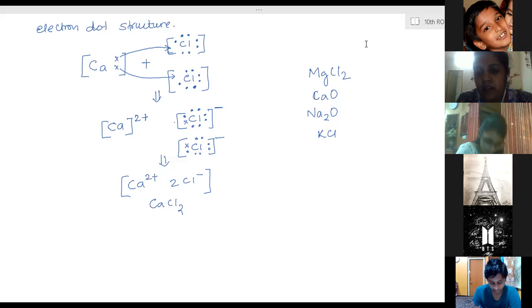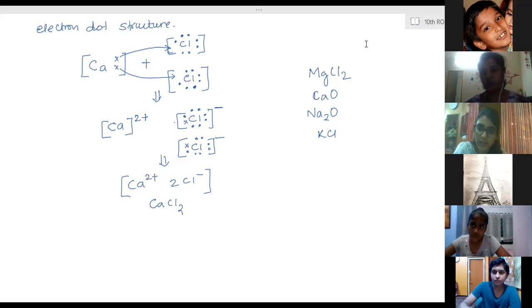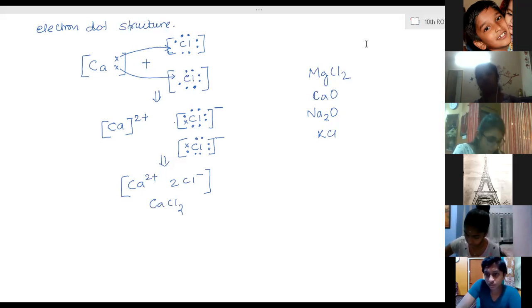Ma'am, I have just written how many atoms of oxygen and sodium are needed, and then I directly wrote the electron dot structure. Is it fine, or should electron losing and gaining also be shown? Yeah, I wrote that also. Like it will lose one electron to complete the octet and all that. Na gives Na plus plus one electron. Yeah, that and all I wrote.